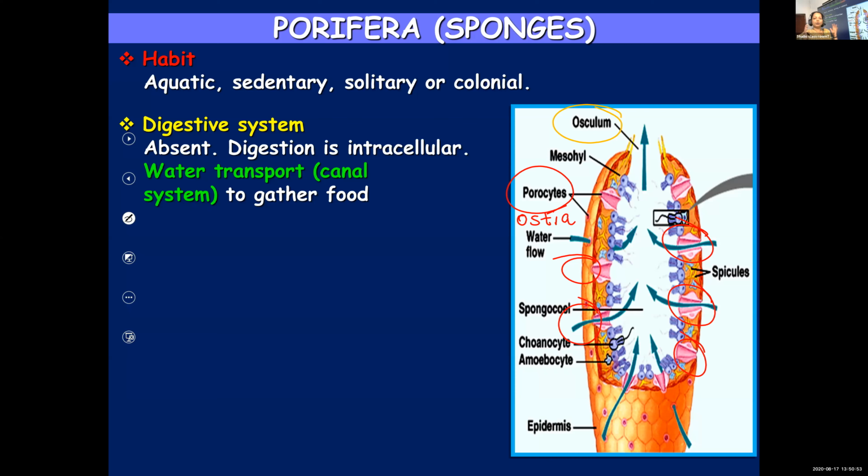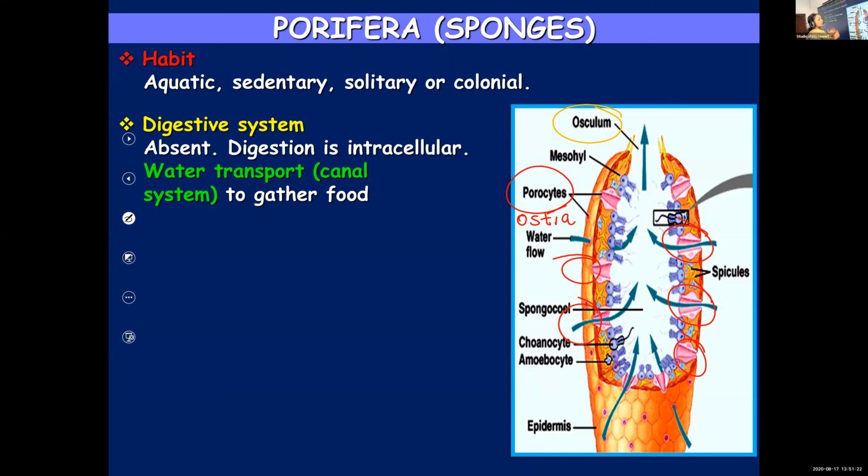And it is because of these pores, or ostia, present throughout their body that the members of this group are known as sponges, because in a sponge you can see small pores. If you take a piece of sponge, what is most striking in that? Small holes. So it is because of the presence of these small holes that you call them sponges, or you call the phylum Porifera, because of the presence of minute pores all over its body. These minute pores are known as ostia.